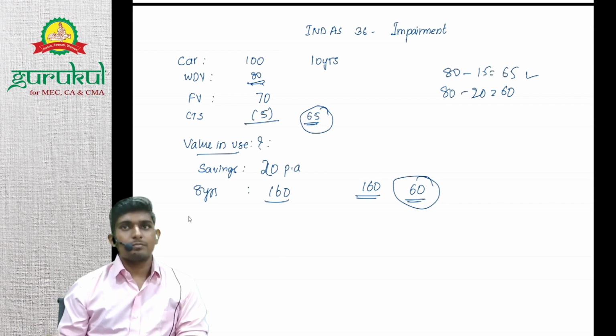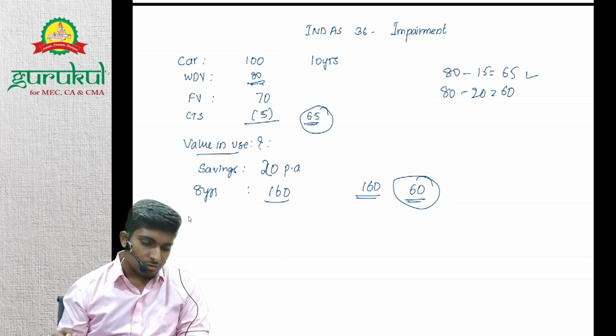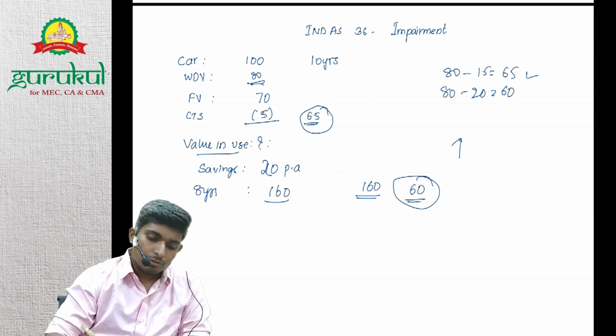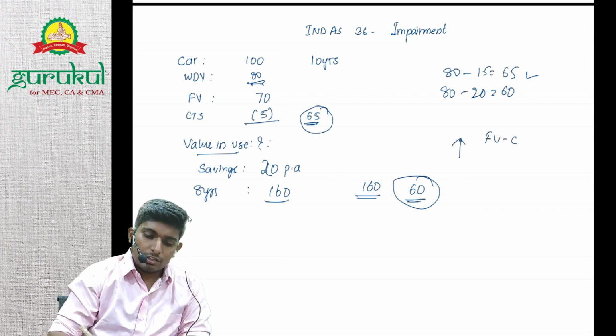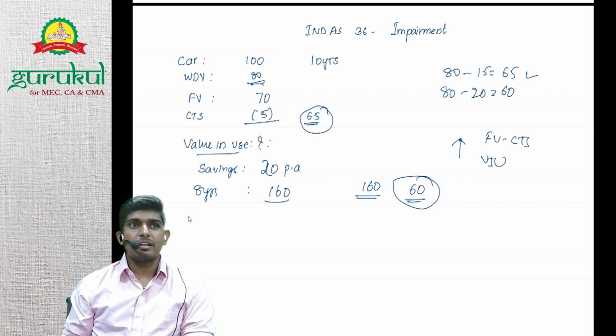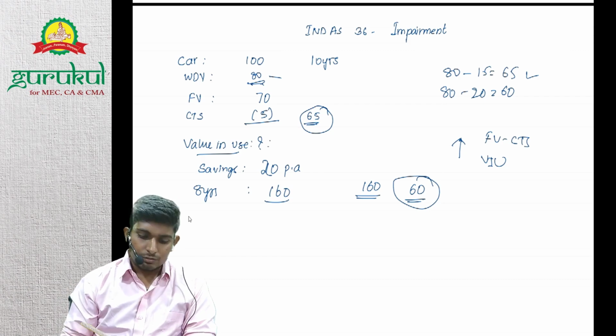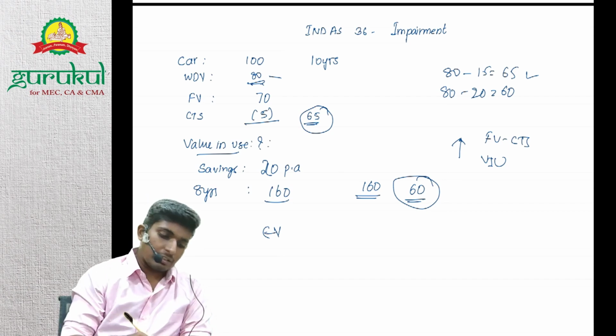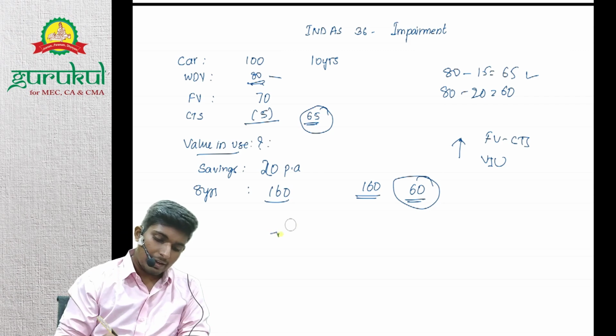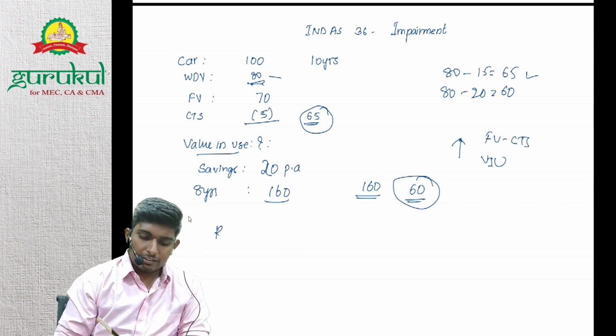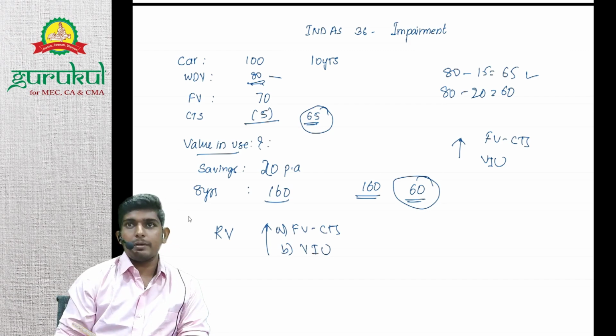So then we'll take this value, right? So can I say that we are taking the higher of fair value minus cost to sell, or value in use, to compare with this WDV, the carrying value? So what is basically recoverable value? Can I say recoverable value is the higher of fair value minus cost to sell or value in use, right?